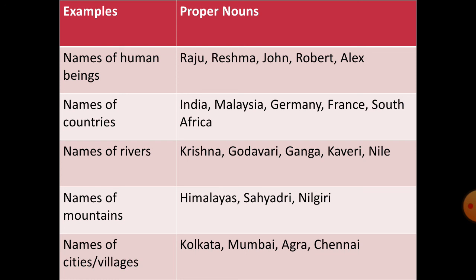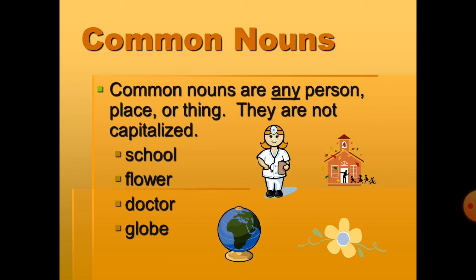Names of countries: India, Malaysia, Germany, France, South Africa. Names of rivers: Krishna, Godavari, Ganga, Kaveri, Nile. Names of mountains: Himalayas, Sahyadri, Nilgiri. Names of cities, villages: Kolkata, Mumbai, Agra, Chennai. So we can easily say from this table that the names of particular human beings, that is people, countries, rivers, things, items, are the proper nouns.